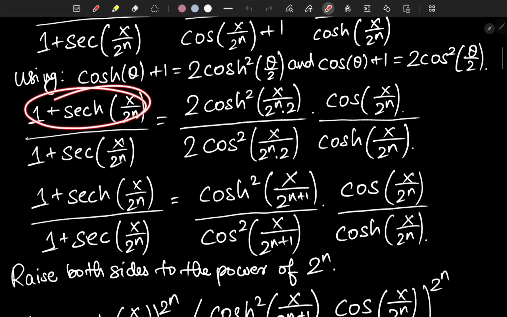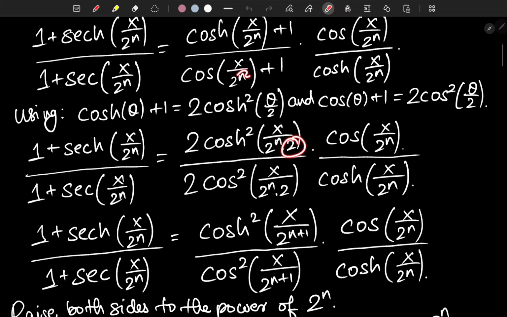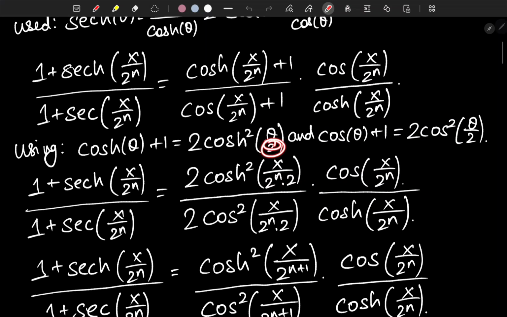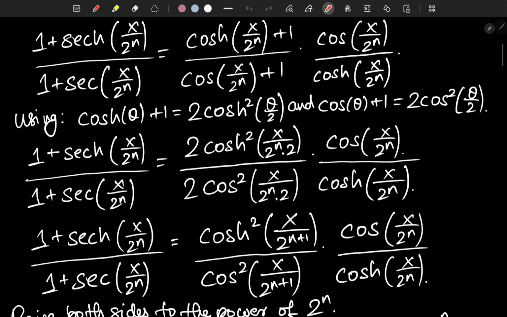So we're going to have 1 plus hyperbolic secant of x over 2^n over 1 plus secant of x over 2^n come out to be 2 hyperbolic cosine squared of x over 2^n. This is the half-angle formula, you know about that, right?